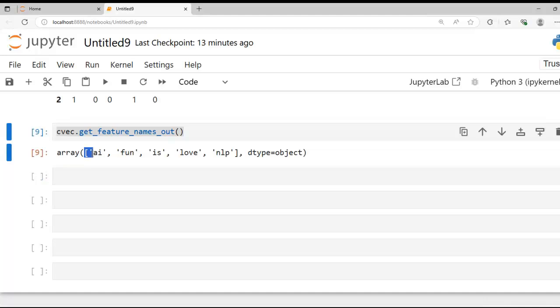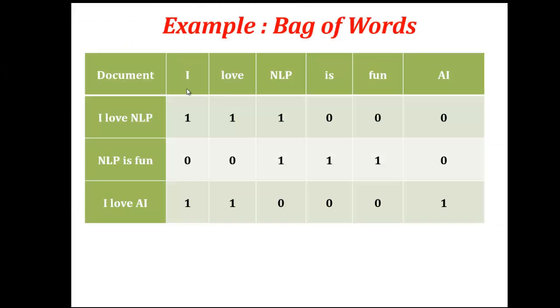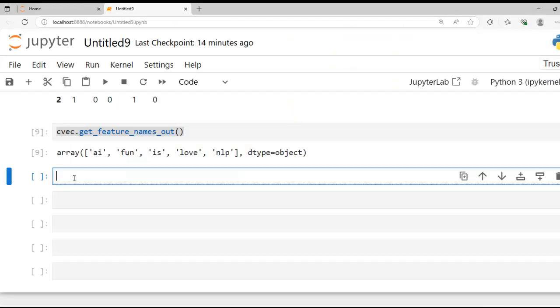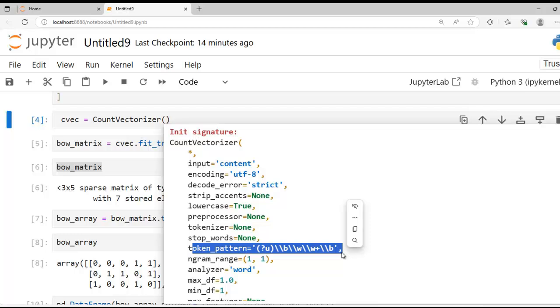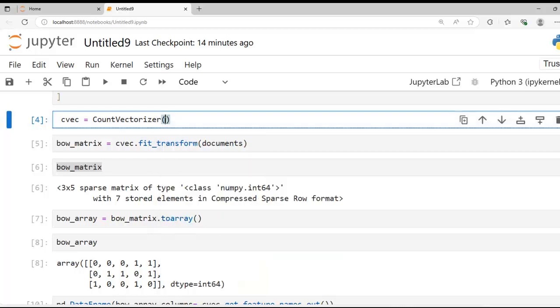But here you can see "I" is not part of the vocabulary, which we discussed in our presentation. The reason for this is the default token pattern inside CountVectorizer, this one. As we discussed, we can change this pattern as per our requirements. To include "I" in our vocabulary, we have to modify this particular pattern. So let's copy this, paste it over here, and remove this. This pattern tells the vectorizer to keep words with one or more letters.